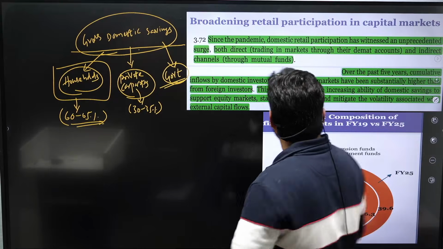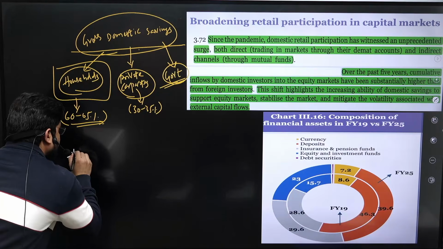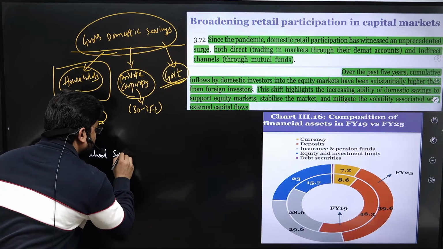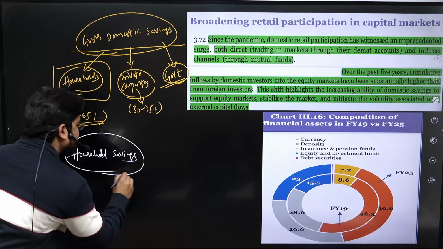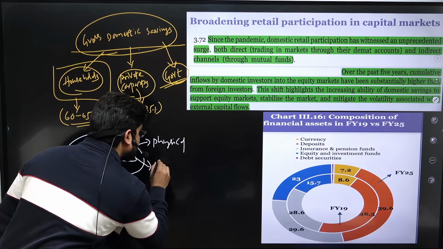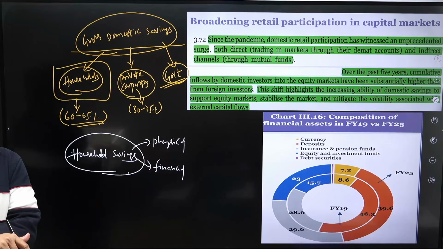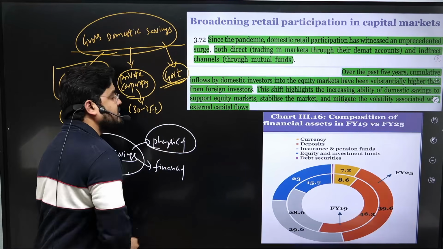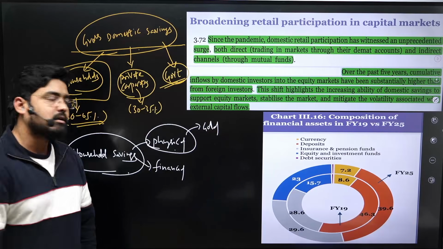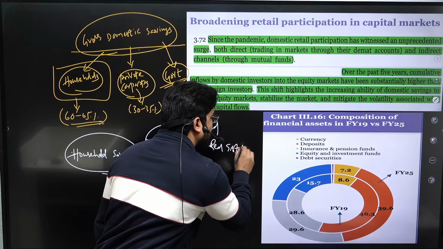Now, these household savings come in multiple formats. Household savings generally come in two formats. One, either physical savings or financial savings. Physical format or financial format. Under physical format, generally they invest in gold, silver, or any precious metal, or they invest in real estate like a plot of land, a house, etc.